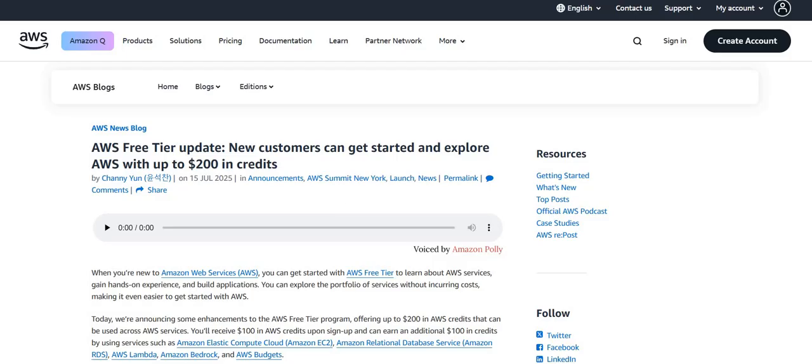But let me tell you, if I go here, what they are saying is that they have overhauled their free tier program for new customers, so a $100 credit will be given once you sign up, plus an additional $100 because they have five specific service activities, and if you are using those five services, you will get $20 each.